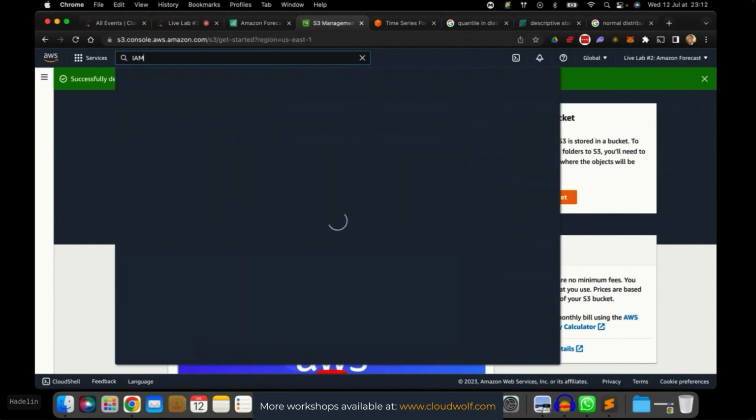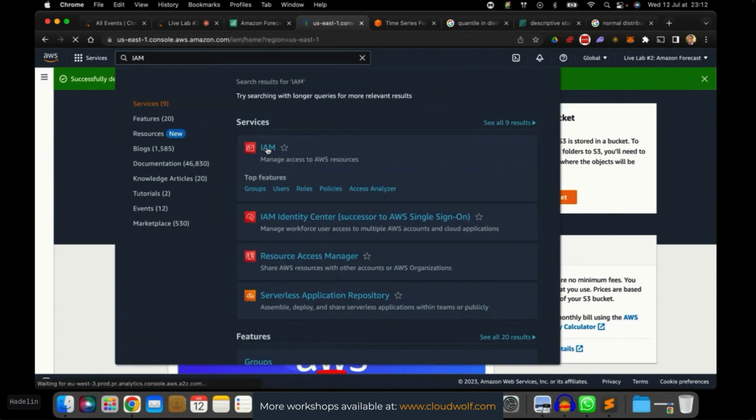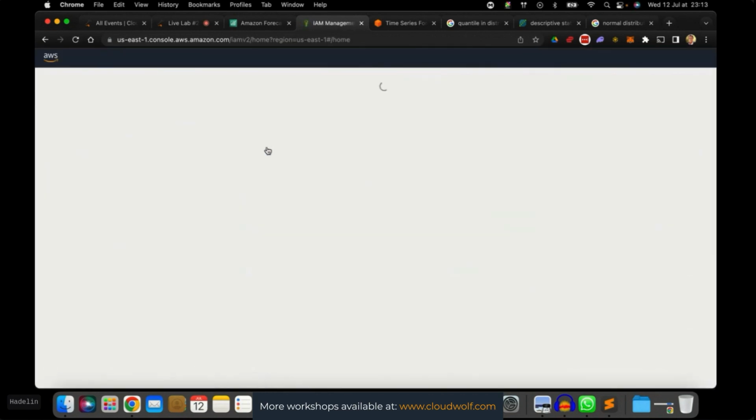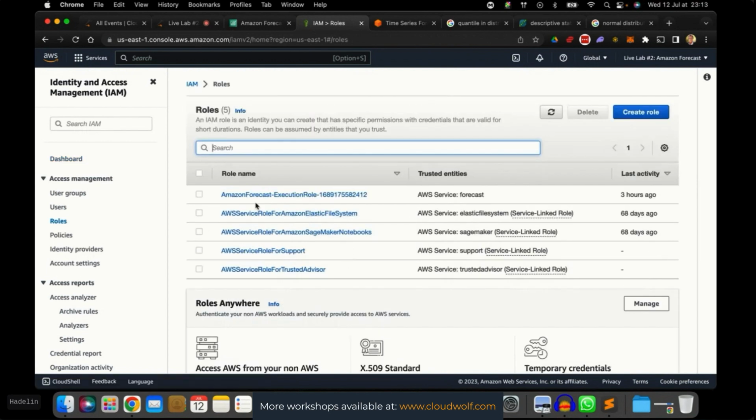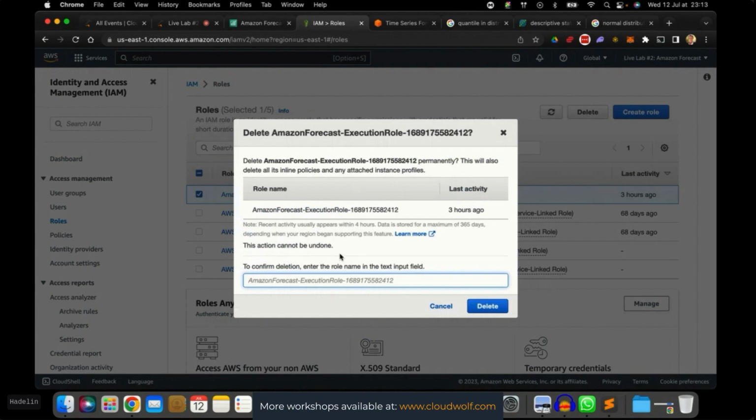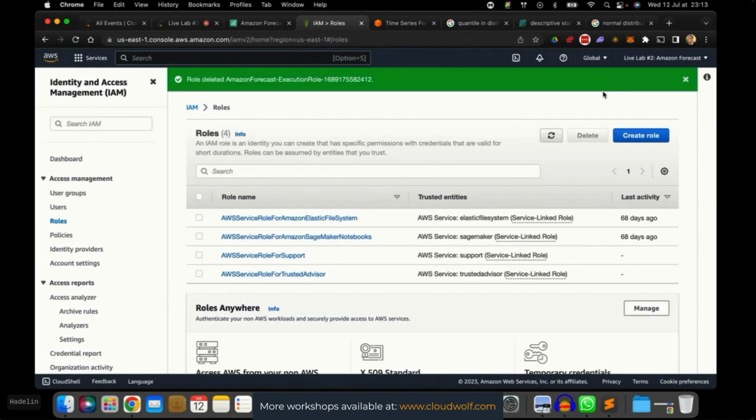Now, if you want, we can remove the role in IAM and the policy also, because actually, when you create a role, there's either administrator access policy attached to the role or a specific policy that was created just for the role. So actually, that's the case here. I can recognize this because usually there's 0 here because this is a number of customer built policies. So let's go to the roles first, delete the Amazon Forecast execution role that was created for Amazon Forecast. So delete. We copy the name of the role, paste it here, and delete. Deleting role, and role deleted successfully.